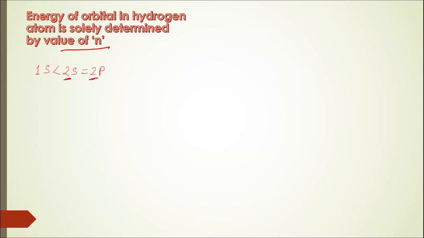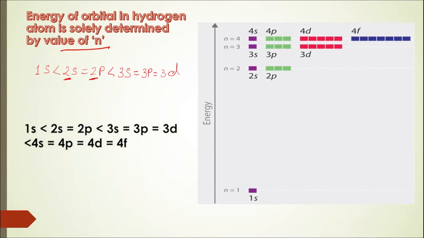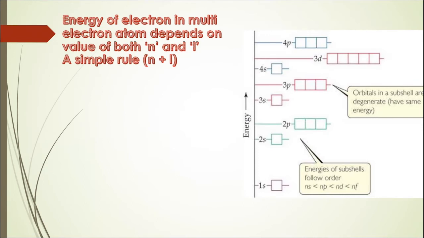But the energy of 2s is equal to 2p but would be less than 3s, which would be equal to 3p, and that would be equal to 3d because they all have the same value of n. We can therefore say that in all those single electron systems which are similar to hydrogen, the energy of any orbital or subshell is solely determined by the value of n.